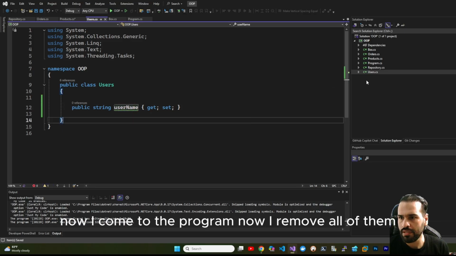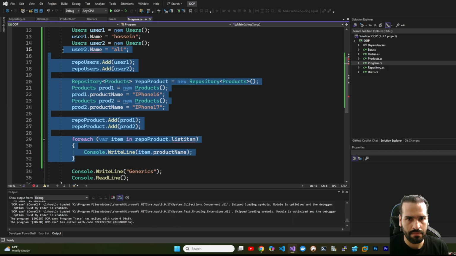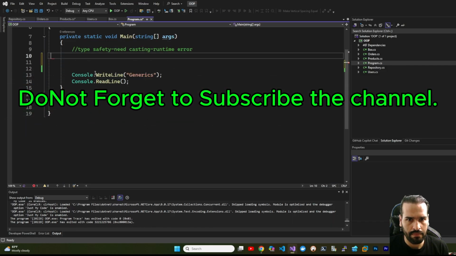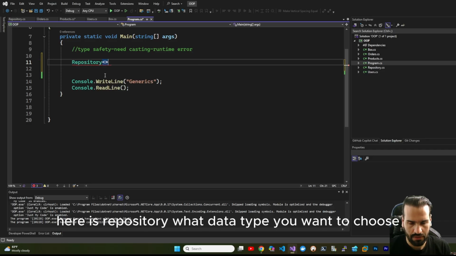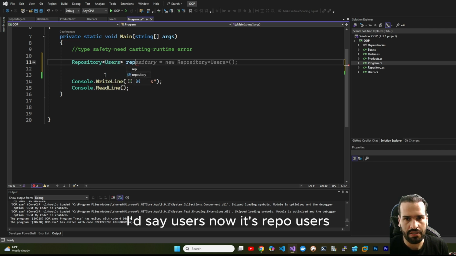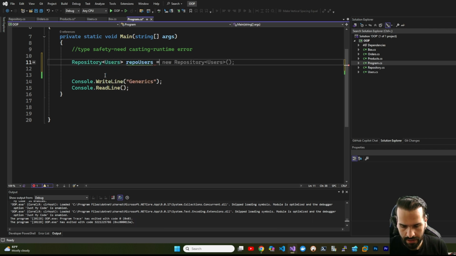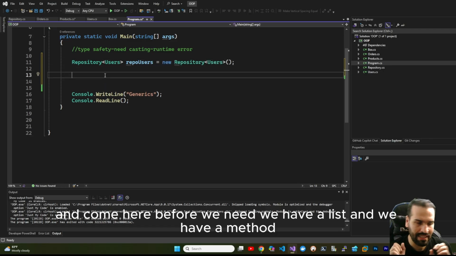Now I come to the program. I remove all of this. First of all, create an instance of your generic class. Here it is Repository. What data type do you want to choose? I say users. Now it's a repo of users. Before, we had a list and a method.